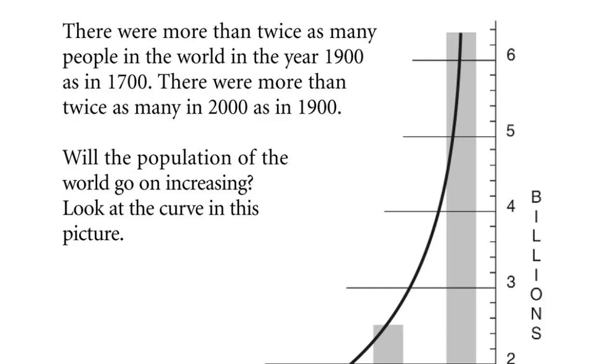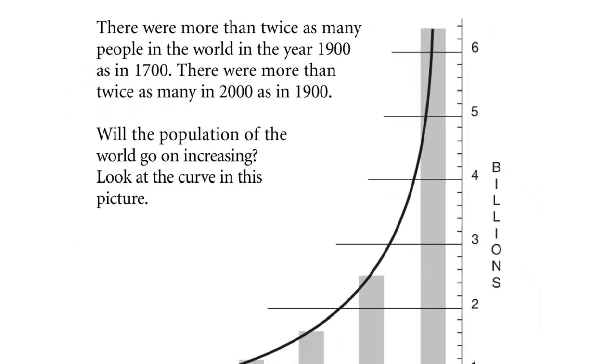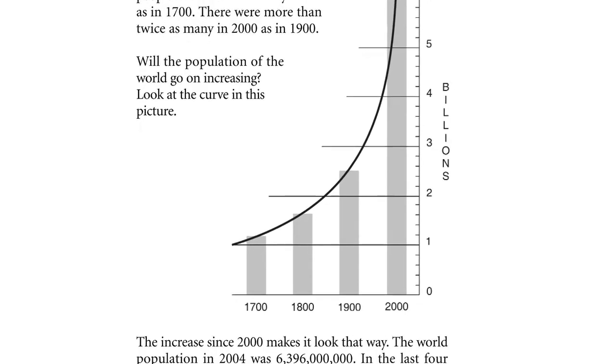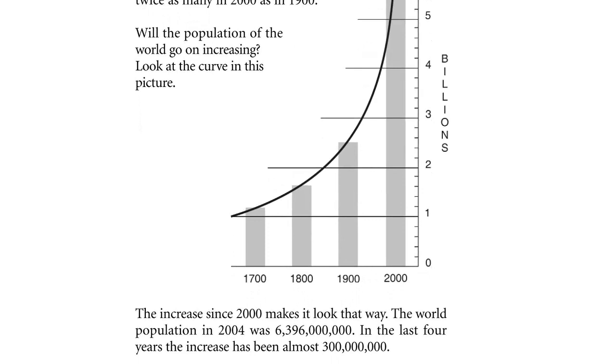There were more than twice as many people in the world in the year 1900 as in 1700. There were more than twice as many in 2000 as in 1900. Will the population of the world go on increasing? Look at the curve in this picture. The increase since 2000 makes it look that way.